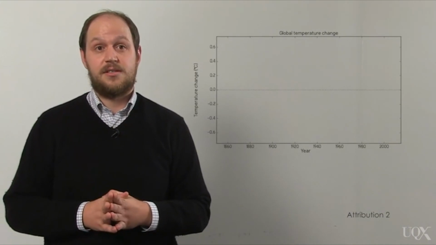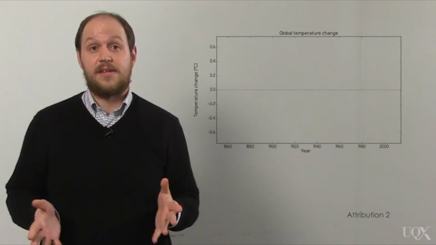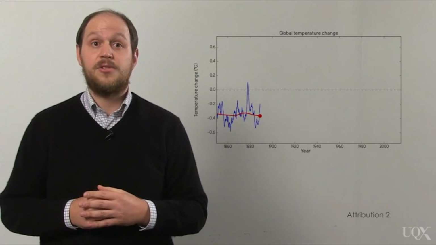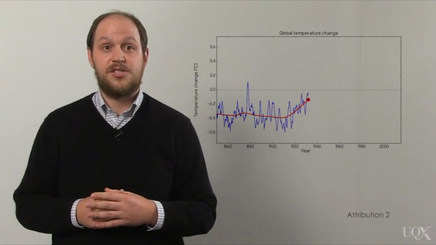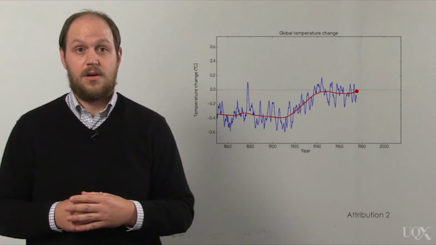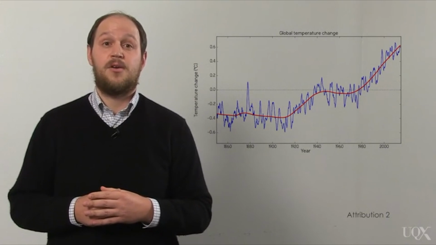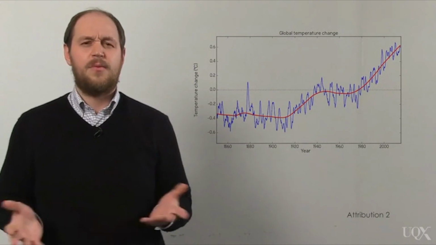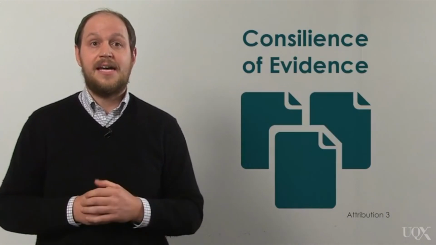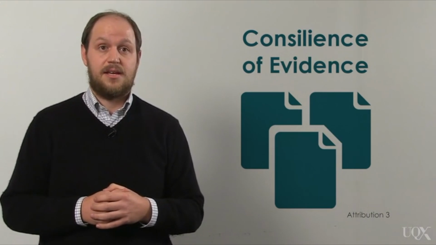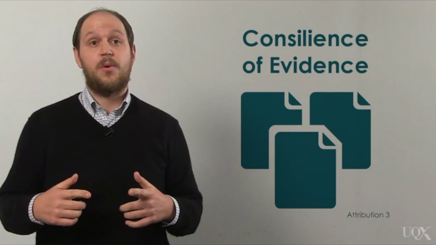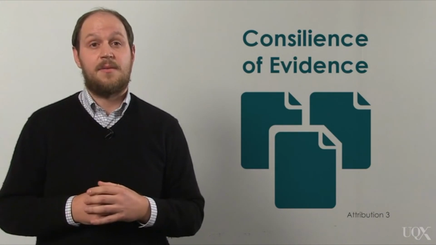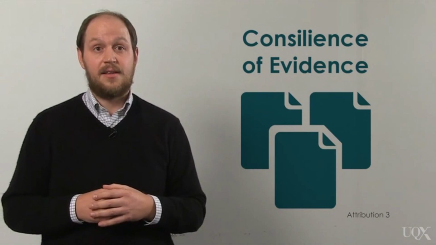Some of these changes, like the creation of copernicium, are fleeting. Others, like the way we're changing the Earth's atmosphere and climate, can shape the world far into the future. The Earth is heating up, and human activities, mainly the burning of fossil fuels, are the cause. But how do we know we're responsible? Anytime scientists want to answer a question like this, they look at many different lines of evidence. When all of the lines of evidence point to the same conclusion, scientists can be confident about it. And this is exactly what's happening with climate change.